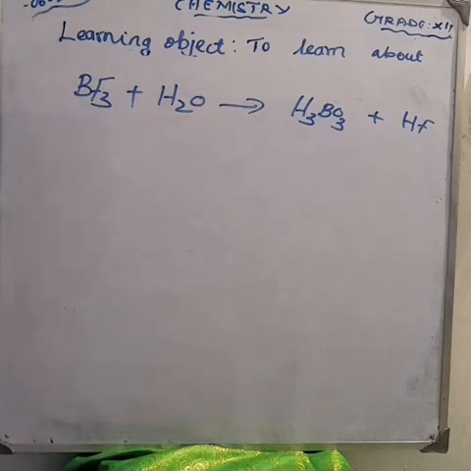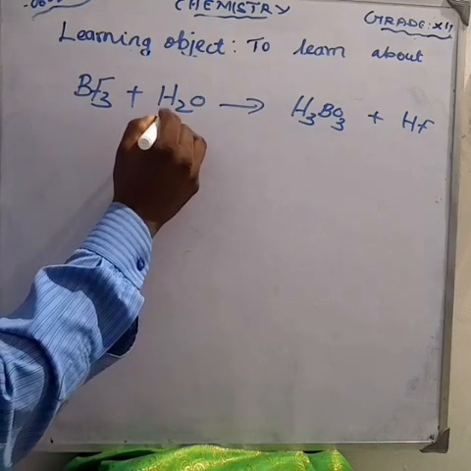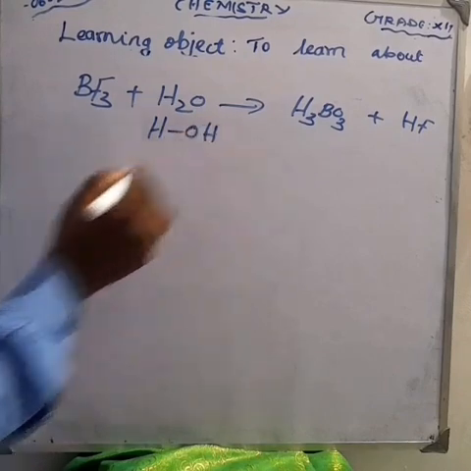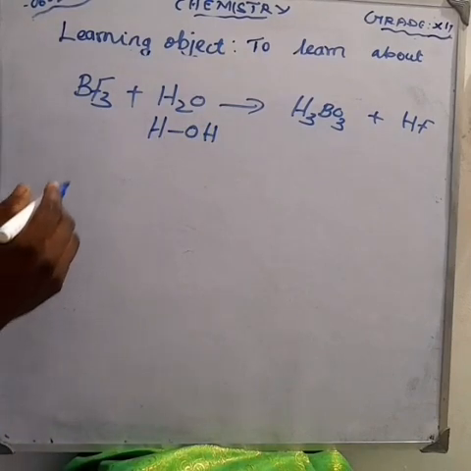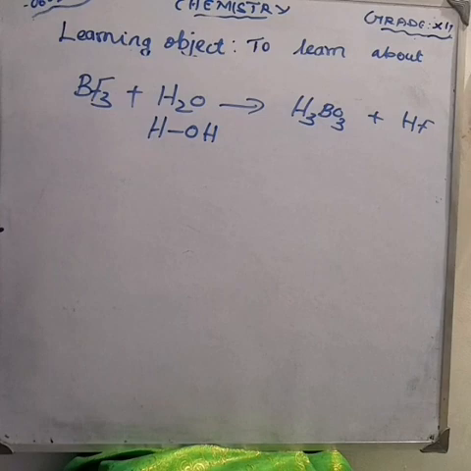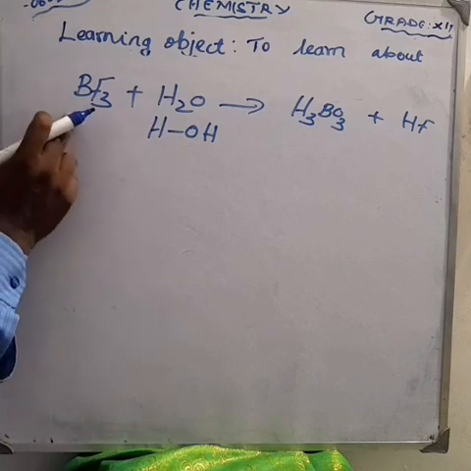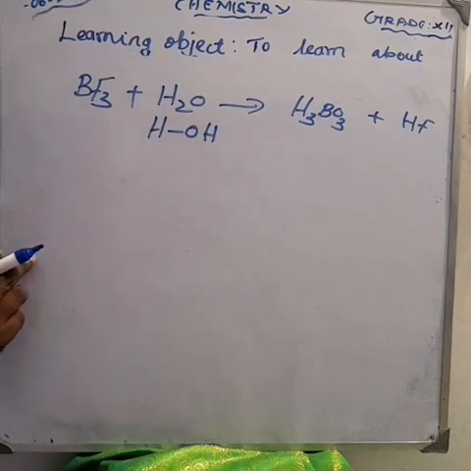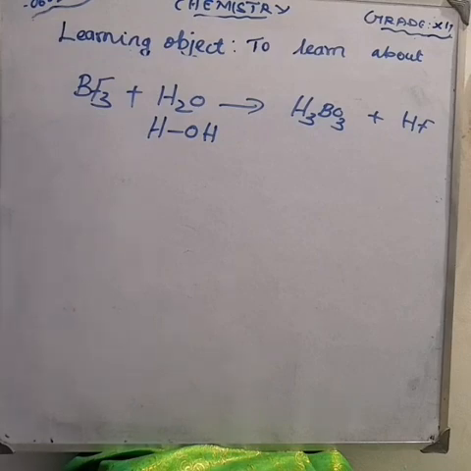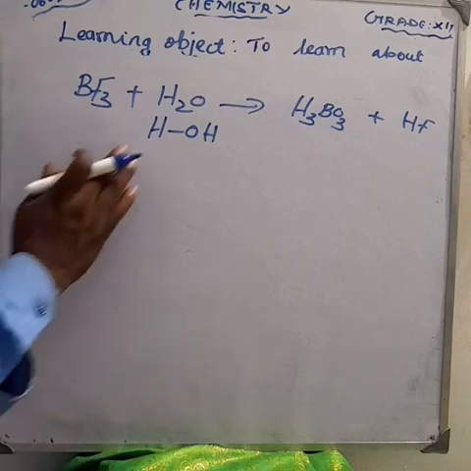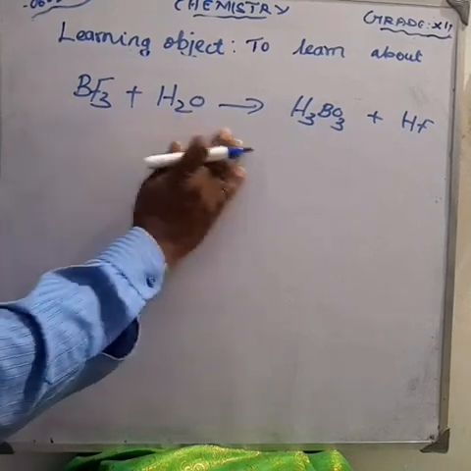The hydrogen combines with boron and oxygen, and we get H3BO3, boric acid. And hydrogen combines with fluorine to form hydrogen fluoride. How can you balance the equation? First we make it here.